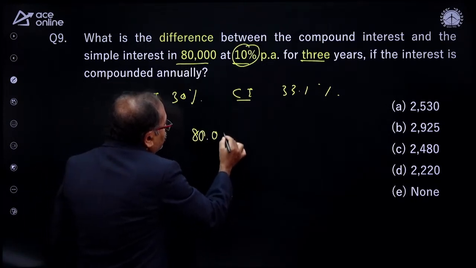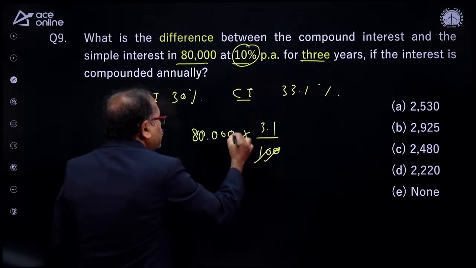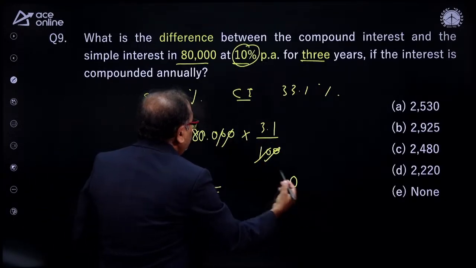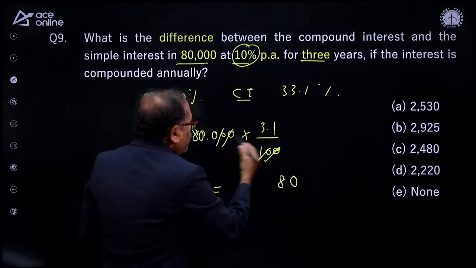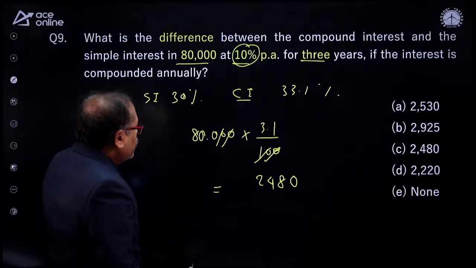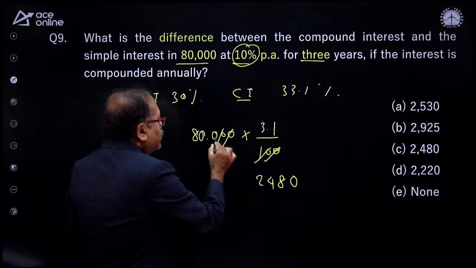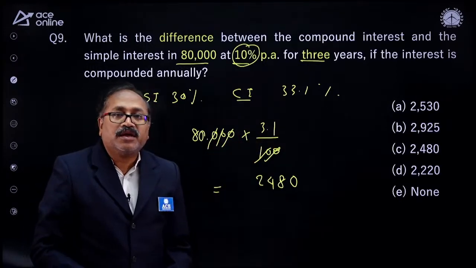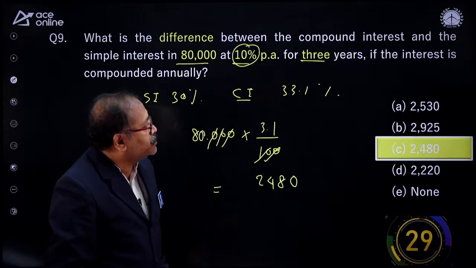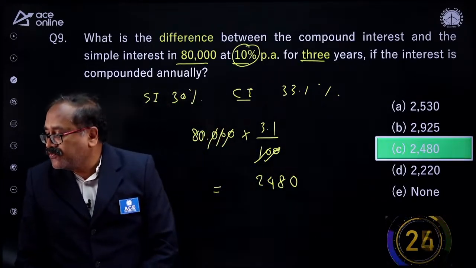So let's take 80,000 into 3.1 by 100. 2 zeros get cancelled. Then 8 into 3 is 24, that is 2480. After that we have 2 zeros, so 1 zero will get cancelled over here. Done. Anyone answer the question? Option A, Sumit Pawar ji. Let's check. Option A is right. Option C, 2,480.